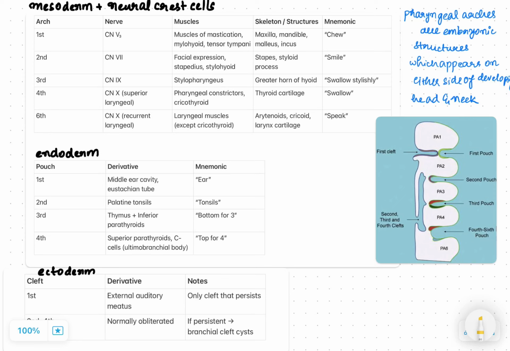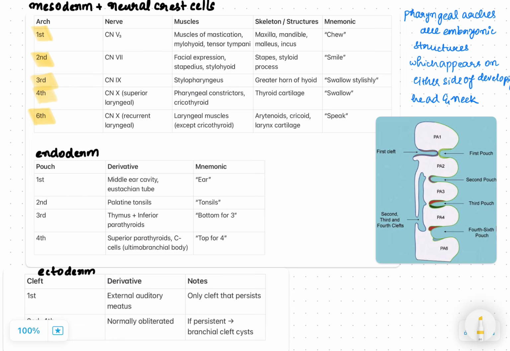Hello everyone, in this video we are going to discuss pharyngeal arches, pharyngeal pouches and pharyngeal clefts. Pharyngeal arches are derived from both mesoderm and neural crest cells. There are 5 arches: first, second, third, fourth and sixth. The fifth one is either not formed or formed and regressed. The fifth one doesn't exist. Only the sixth arch exists. So 1, 2, 3, 4 and 6.